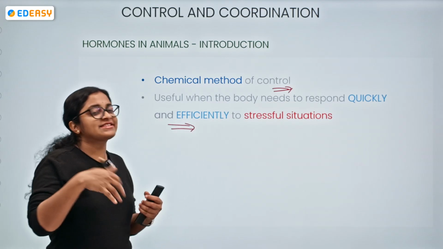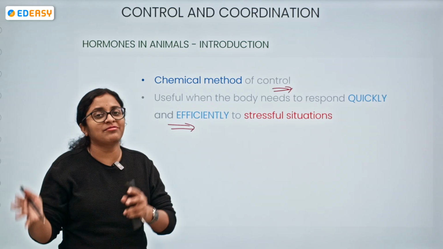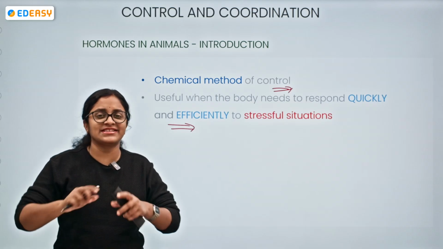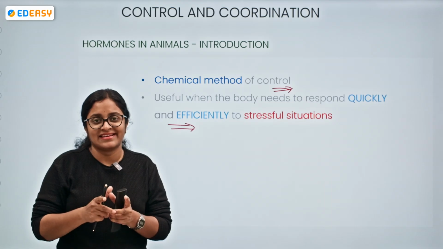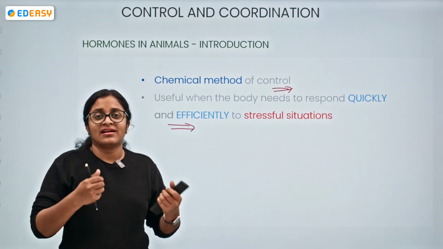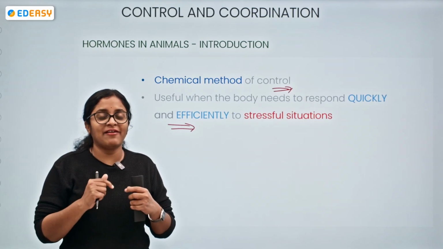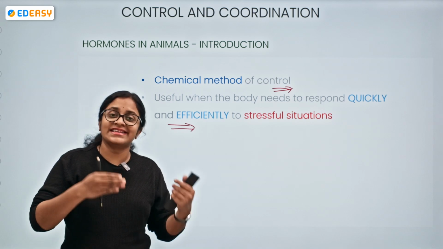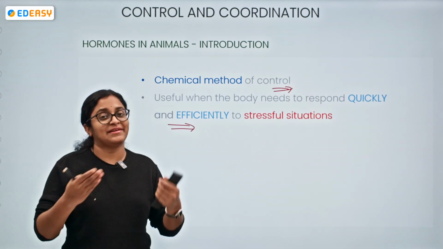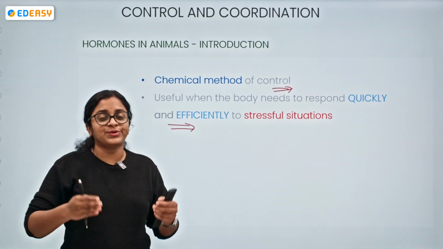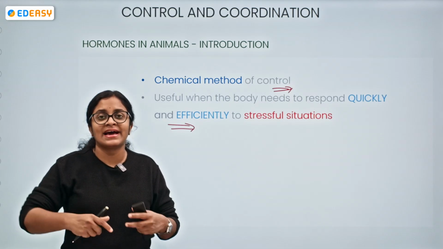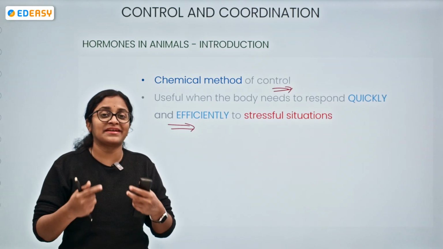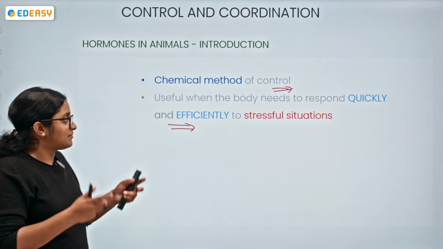Okay, so not only stressful situations, it can be normal metabolic activities or normal physiological processes, normal biological functions, anything it can be. For suppose, we are eating food, and how our glucose level in the blood is getting controlled? With the help of insulin being secreted by whom? By the pancreas. Yes. So we can say the hormones are trying to elicit a specific response. It depends upon the types of hormones that are being present.